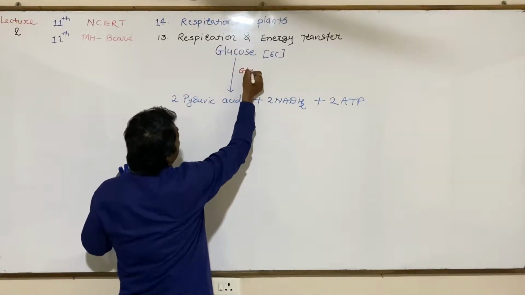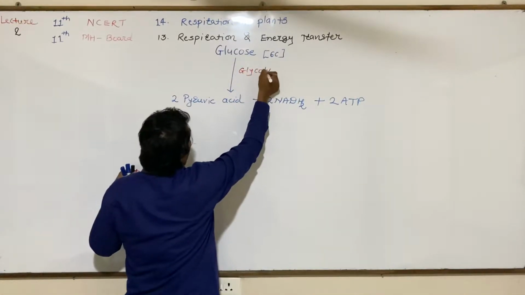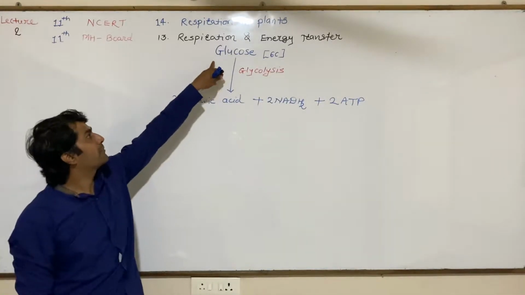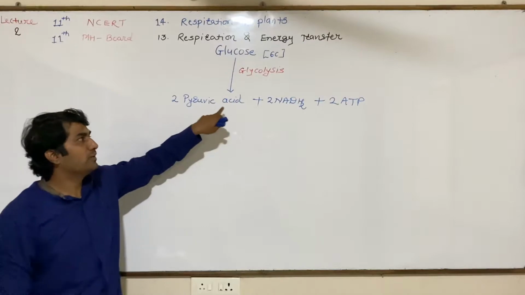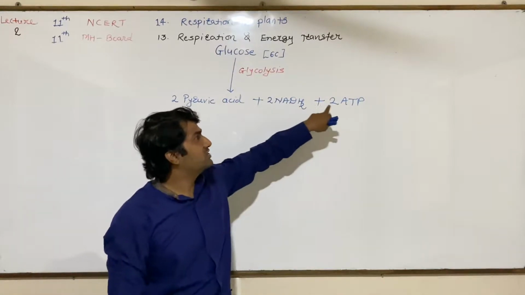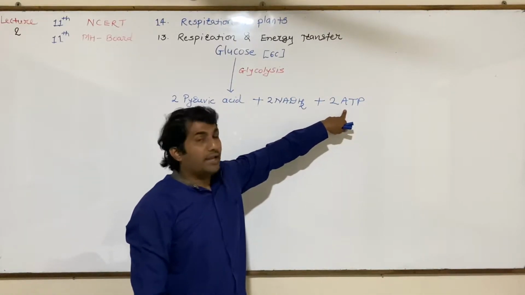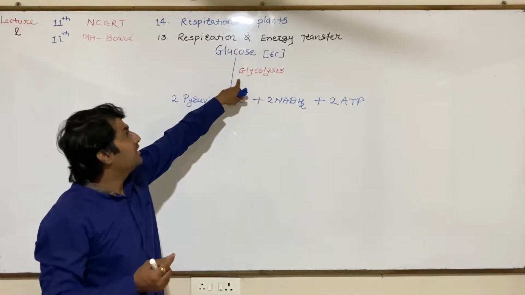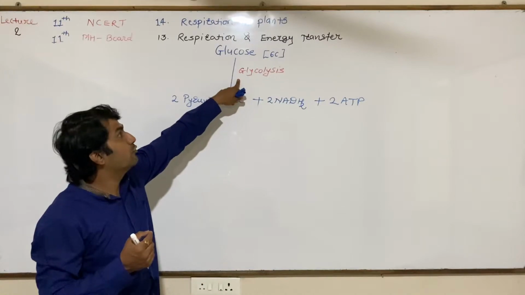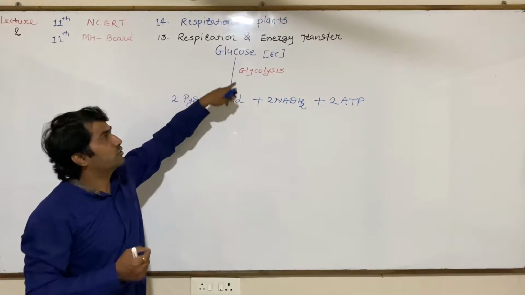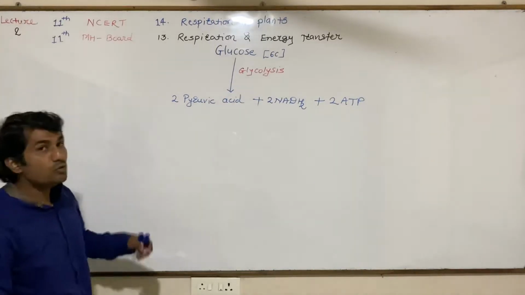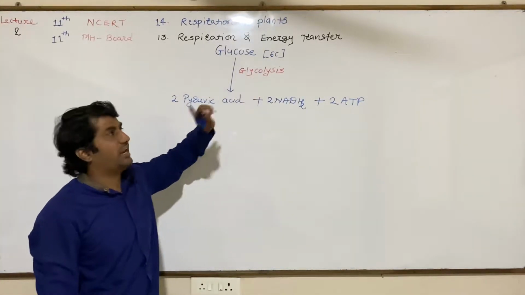By the process named glycolysis, glucose is converted into 2 molecules of pyruvic acid, 2 molecules of NADH2 and 2 molecules of ATP in a stepwise manner, and different enzymes are involved in this process. That process is known as glycolysis. Stepwise enzymatic breakdown of glucose into pyruvic acid is called glycolysis.